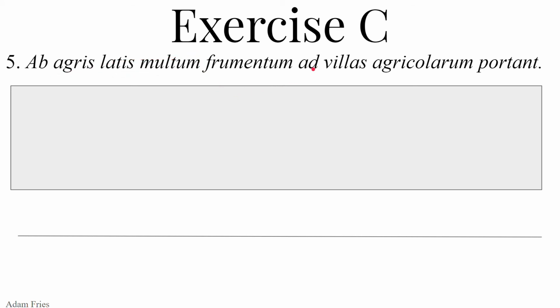Ad, preposition ad, to, towards, takes the accusative, motion towards, like villa, ae, feminine, farmhouse. Villas, ad villas, accusative, plural, feminine. So we're going towards the farmhouses. Agricolarum must be genitive, plural, masculine, of agricola, ae, masculine. The genitive's use, its reason, is possession. So this noun, possessive farmers, of the farmers, is possessing the villas. To the farmhouses of the farmers.